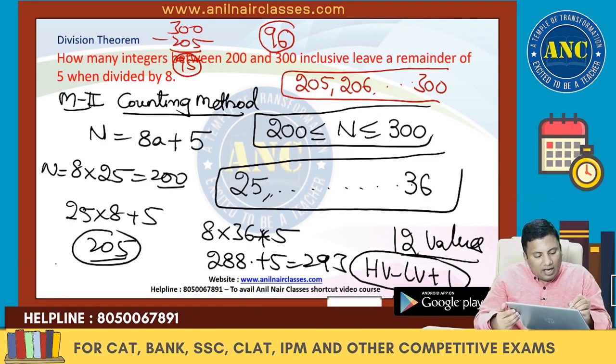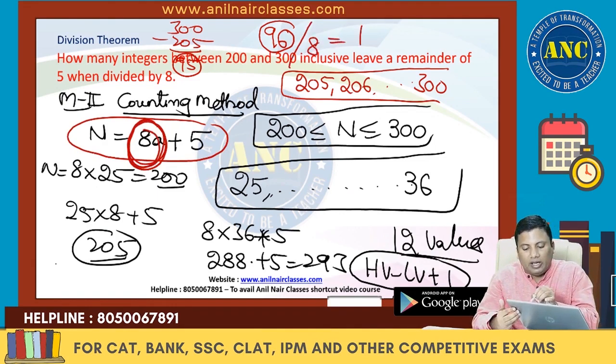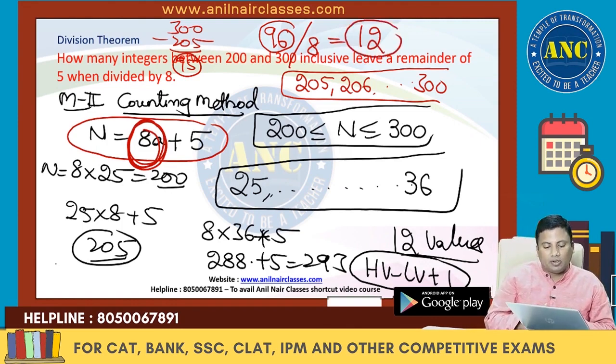But because it is n equals 8a plus 5, after 8 values only I will get one solution. So 96 by 8 is 12 values.